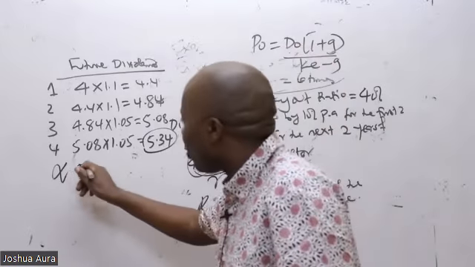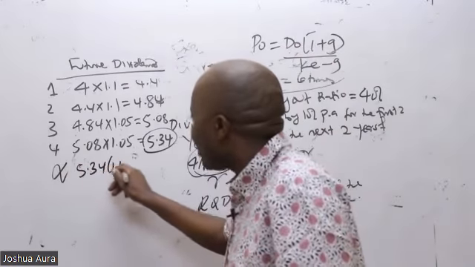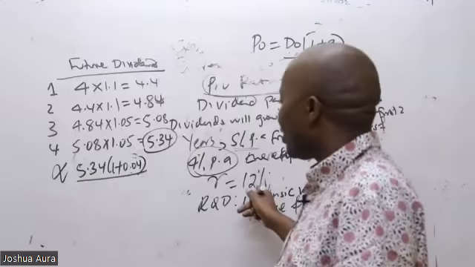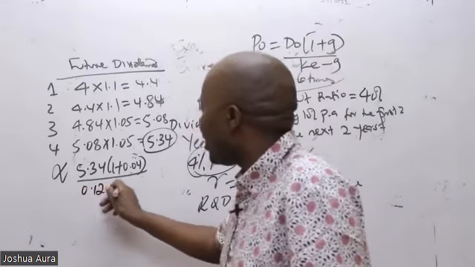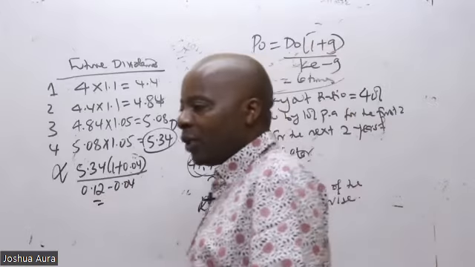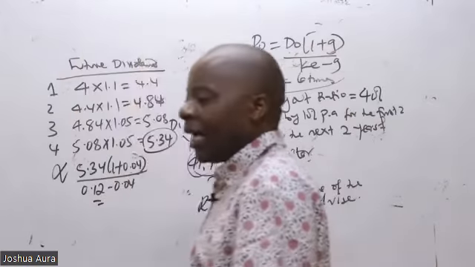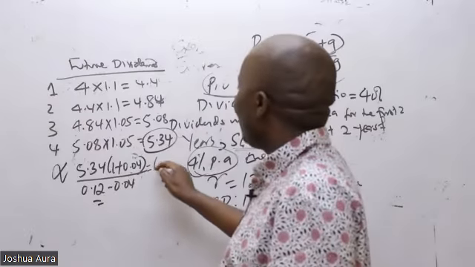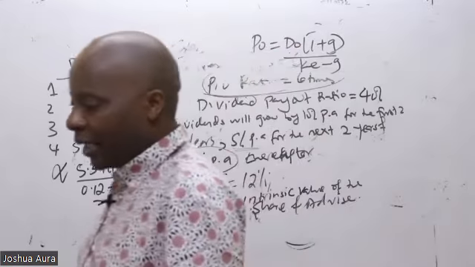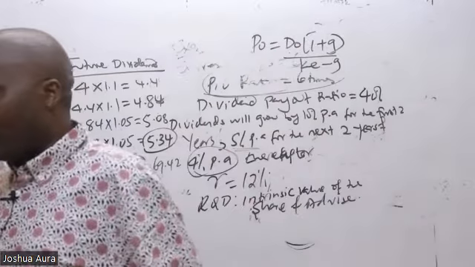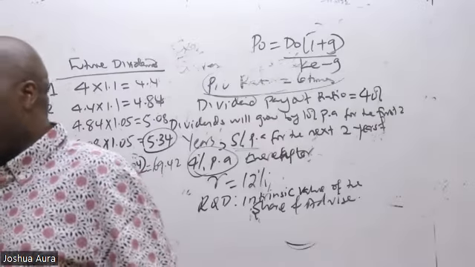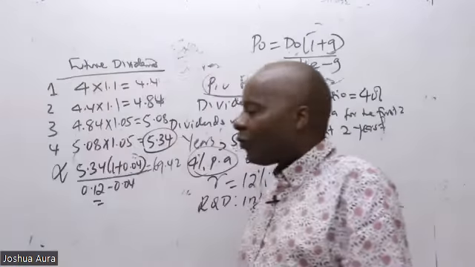So then you will come and talk of 5.34 into 1 plus this perpetual growth rate, all over the required return. The required return has been given here as 12%. 12% minus 0.04, which will end up giving us what figure? According to Monica Anene, 69.42. Is there somebody who can confirm that Monica Anene is giving us the correct figure? 0.42, 0.29, we are children of the same mother. It's just rounding off errors.